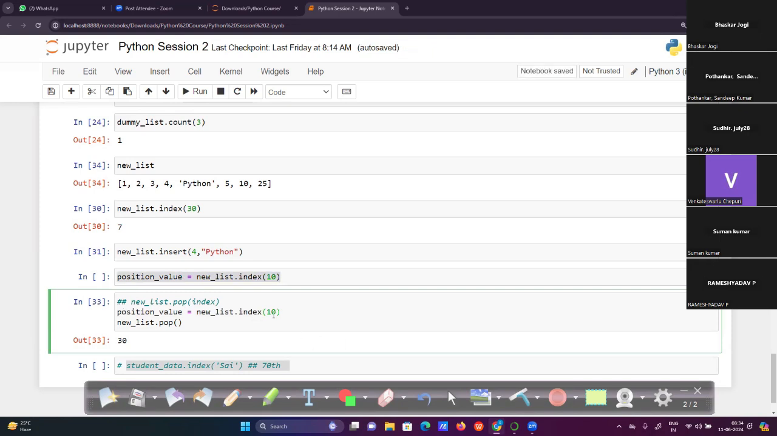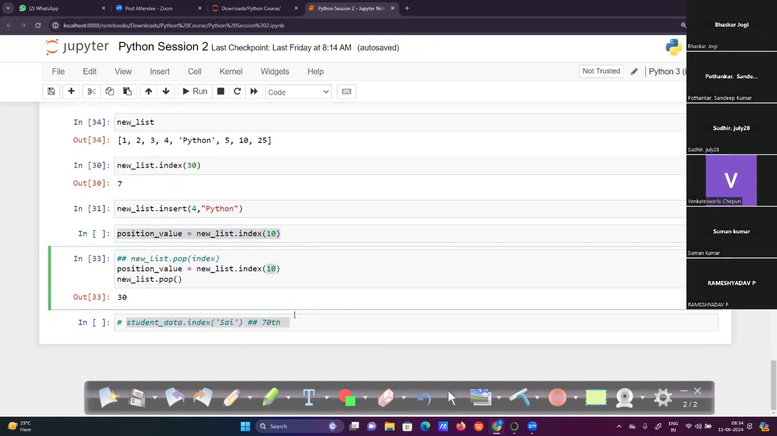Here I want to give an index like the 10 value. I want to remove the value 10, and I don't know where the 10 value exists. I have a number of elements, so I don't know where the 10 value exists. So with this kind of method, the index method, we will get the position value, and this position value we are providing here directly.